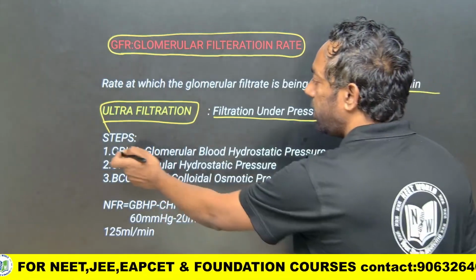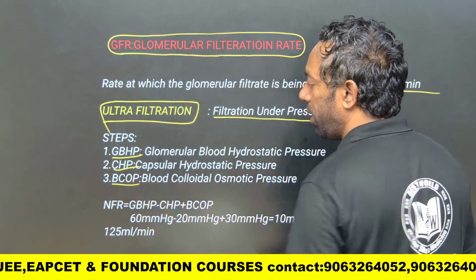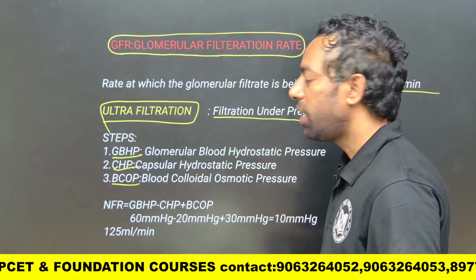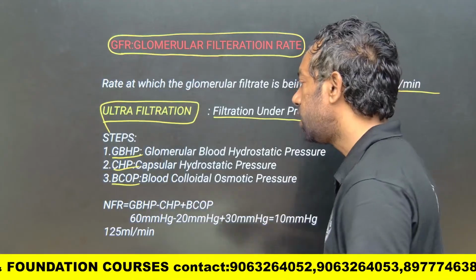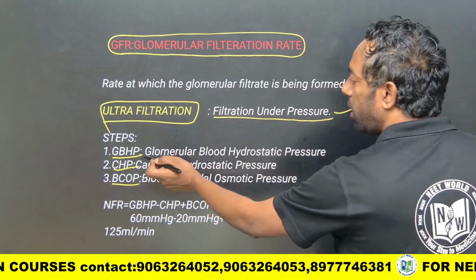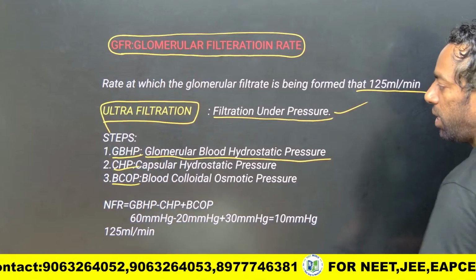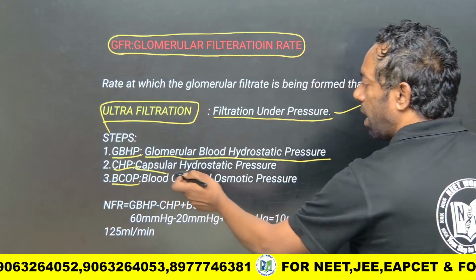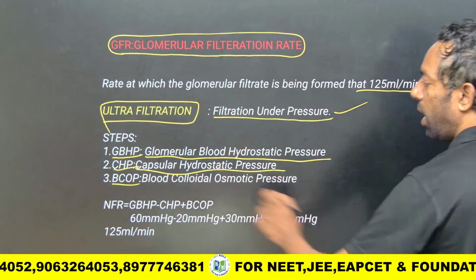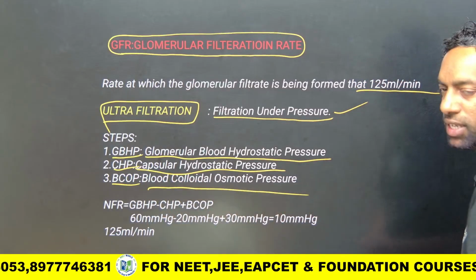That involves GBHP, CHP and BCOP. GBHP is glomerular blood hydrostatic pressure, CHP is capsular hydrostatic pressure, and BCOP is blood colloidal osmotic pressure.